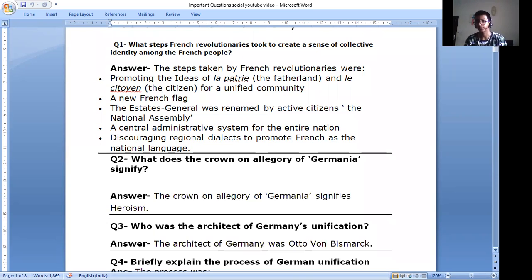Now, next, question 2. What does the crown on the allegory of Germania signify? The crown on the allegory of Germania signifies heroism. Who was the architect of Germany's unification? Question number 3. Answer: The architect of Germany was Otto von Bismarck.